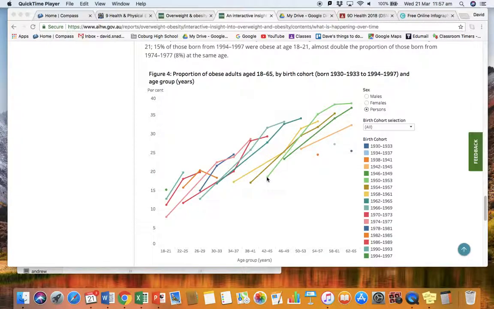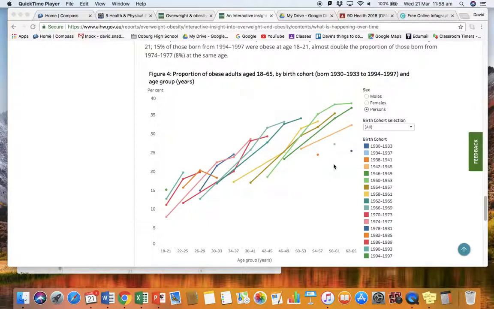But as they got older, the proportion of them who were obese got much, much higher. The proportion of those people born between 1950 and 1953, when they're 62 and 65 years of age, that's the x-axis here, is just below 40%, maybe 36 or 37%. And that's a big jump from when they were aged 42.